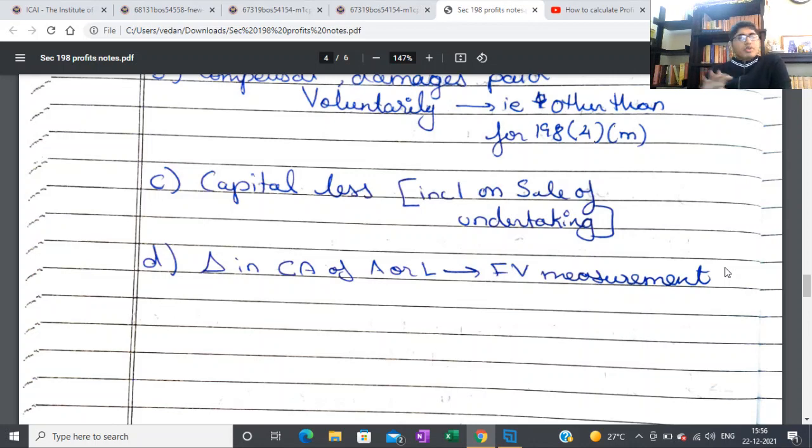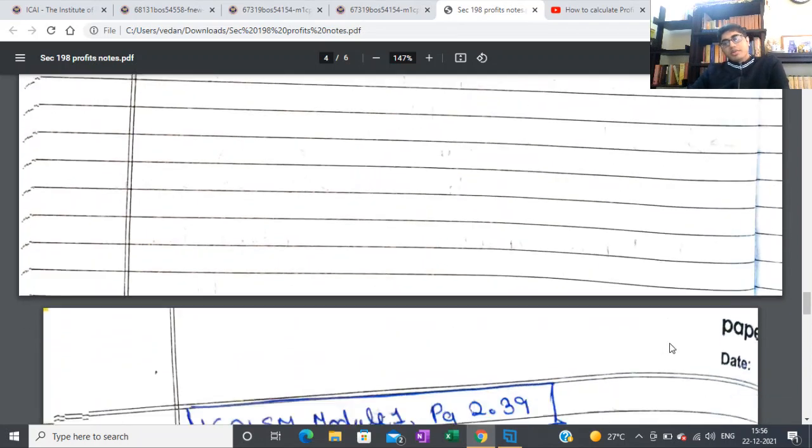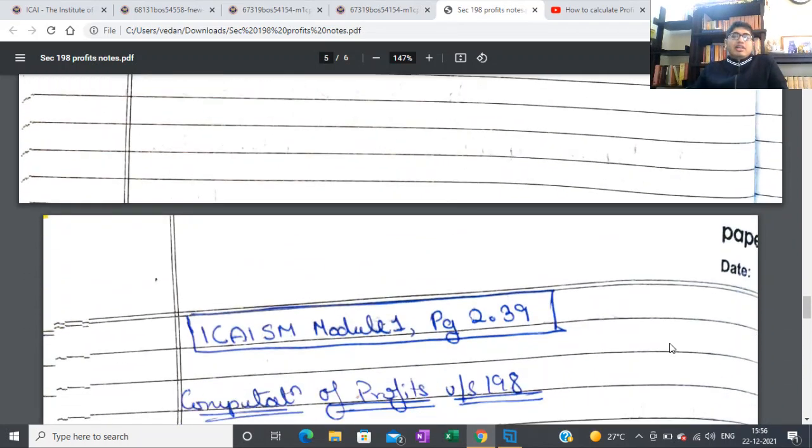So including the sale of undertaking. Next is a change in the carrying amount of an asset or a liability, which is a fair value measurement. This also you can't deduct. Any loss you get out of fair value measurement, you can't deduct. Basically, that's also straightforward, I feel. That's it. It's not that difficult. These items are there, and it's pretty straightforward once you think about the logic behind the operations. If it's for operations, you include. If it's not for operations, you don't include, because operations are directly relating to the management.